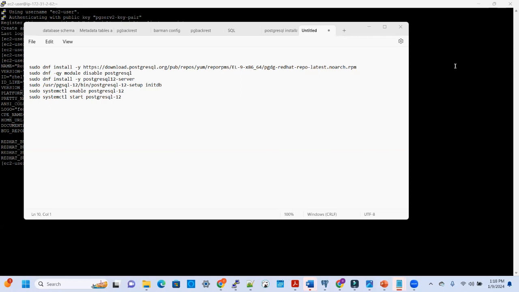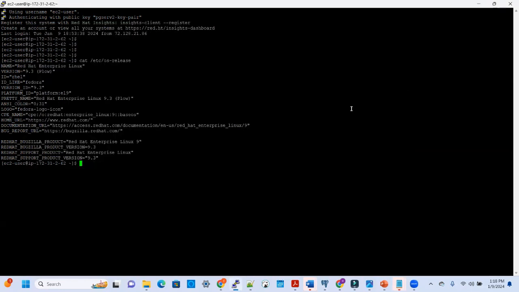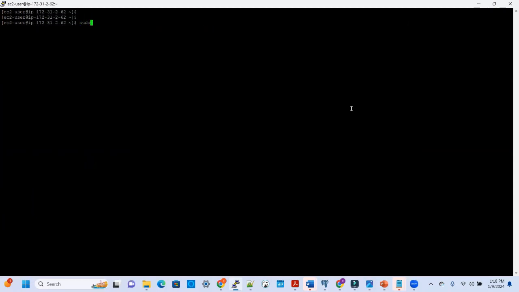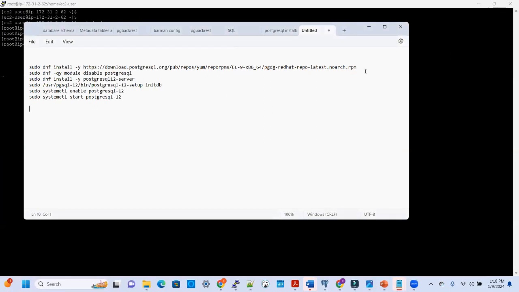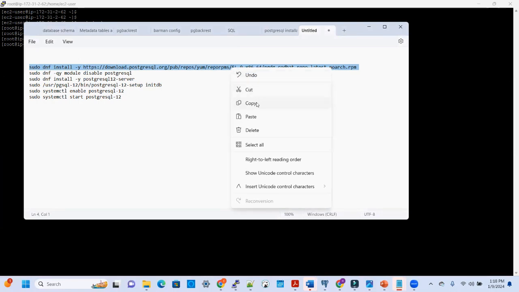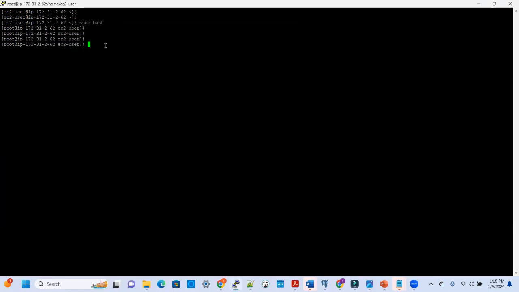So now I have my Postgres installation script on a notepad, and I'm going to go to my terminal, my server, and run this script as a root user. So on my screen, I'm going to switch user to root. Pick up the first command. You can run all of this at once, but I like to run it one after the other. So this is me setting up the Postgres repository.